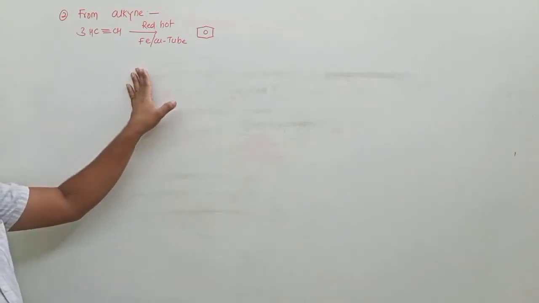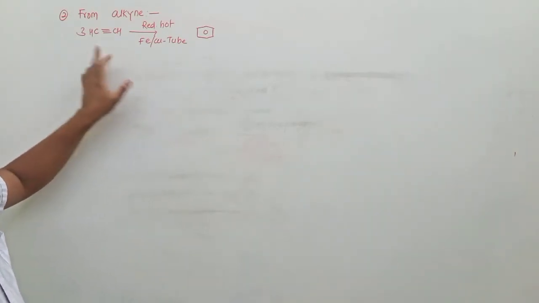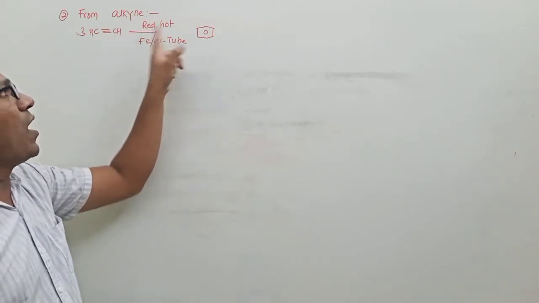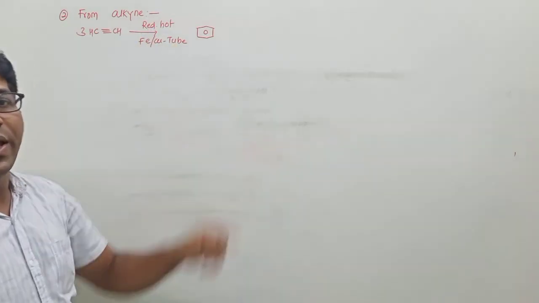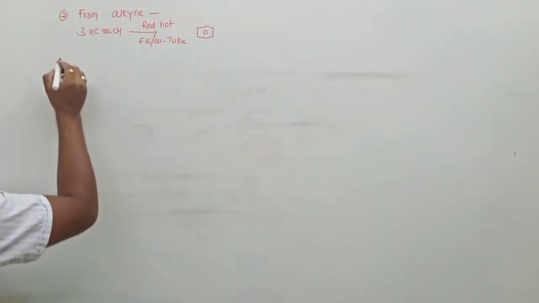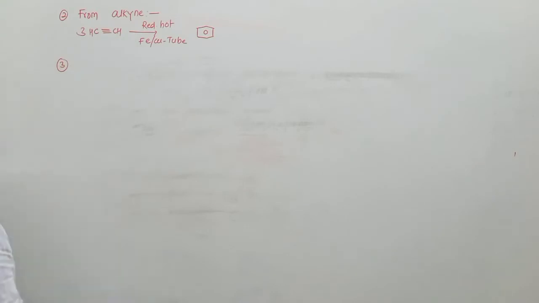So what is the definition? 3 moles of acetylene gas passed through a red hot iron or copper tube gives benzene. Please write down the definition, then the equation. Next, the third one.